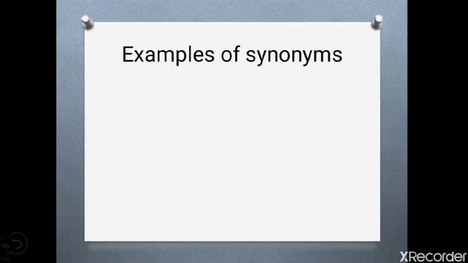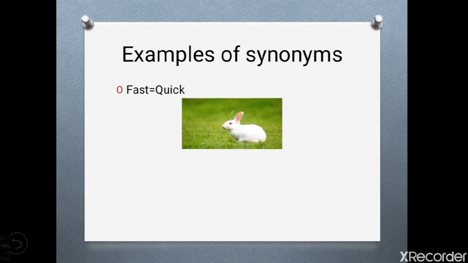Now, what are the examples of synonyms? The first example is fast. The synonym of fast is quick. Let us take one example. Rabbit is fast, rabbit is quick. Both sentences have the same meaning and that's why quick is a synonym of fast.